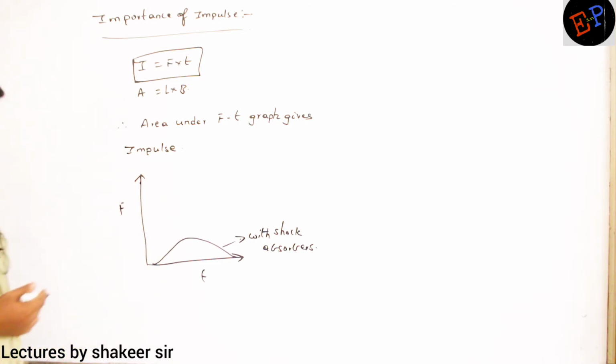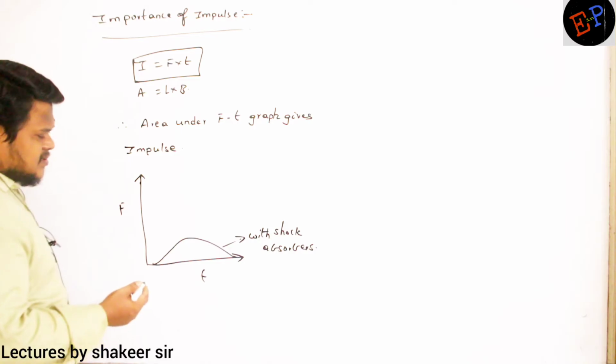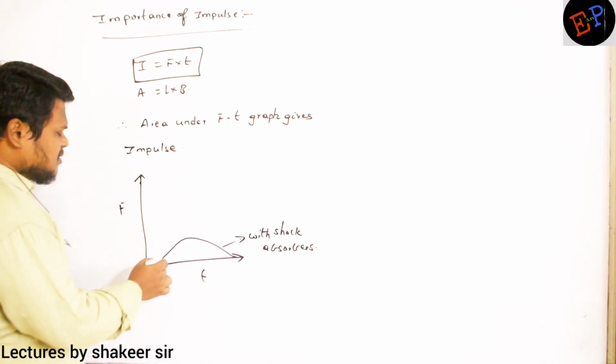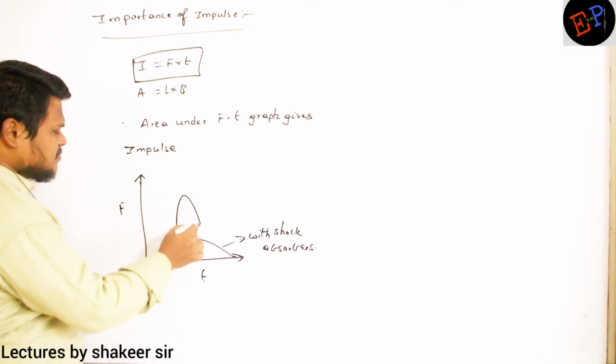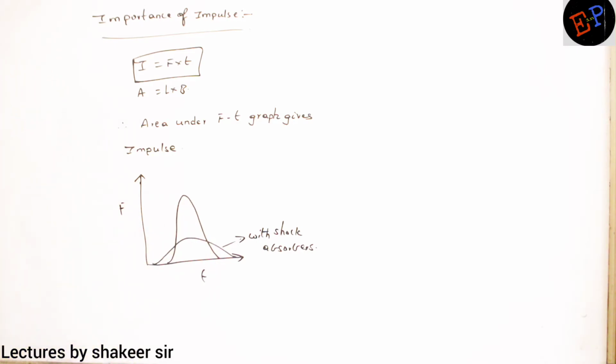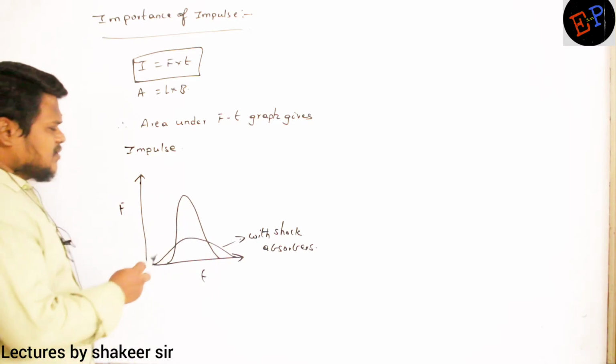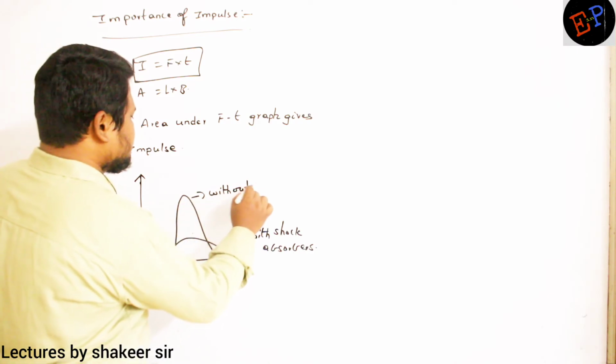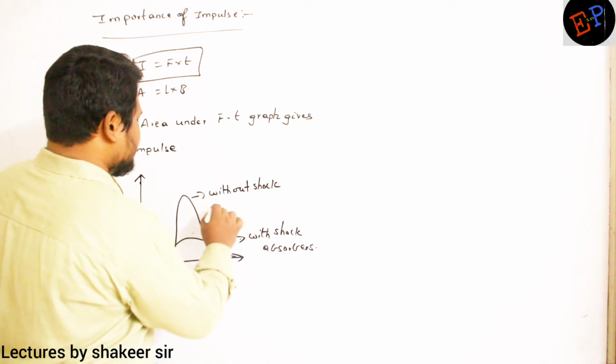Okay. Now if I travel the same bike with the same velocity but without shock absorbers, then I have to draw the graph like this. Now can you say what is the difference between the first graph and second graph? So this is without shock absorbers.